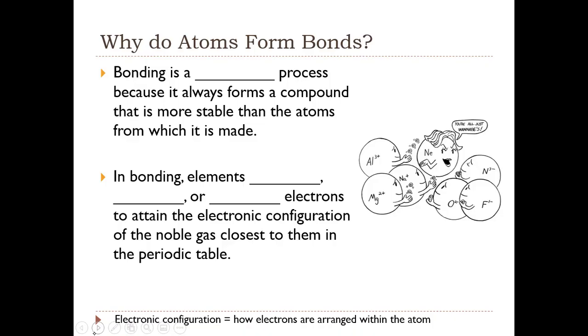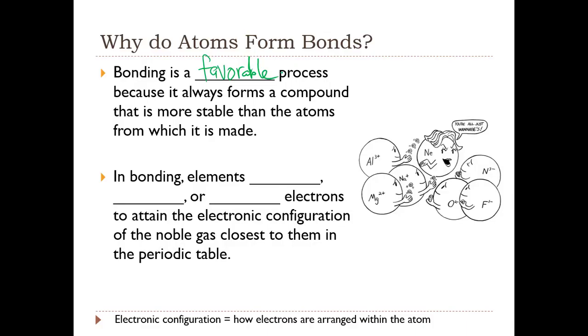So we kind of touched on this a little bit. So we said that atoms combine with other atoms in order to become more stable. But why do atoms form bonds? So bonding is a favorable process because it always forms a compound or molecule that is more stable than the atoms from which it is made.